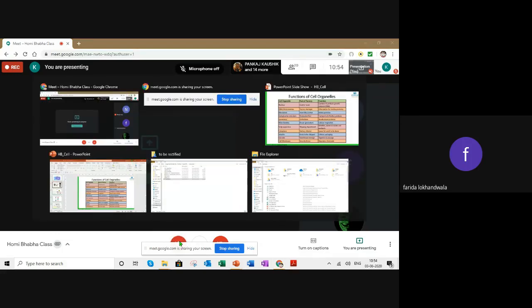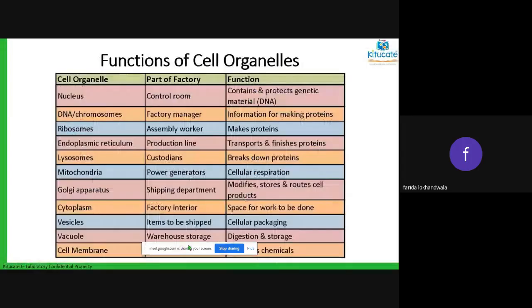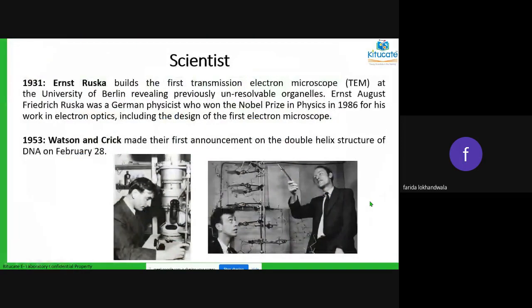So what I told you all was that you can go on the net and find analogies for yourself. You will enjoy seeing the analogies and you'll understand the functioning of a cell very well. Next slide. A cell is very small, right? We saw it is very, very small. And the cell organelles are even smaller than that.